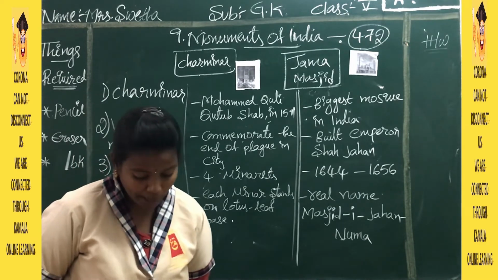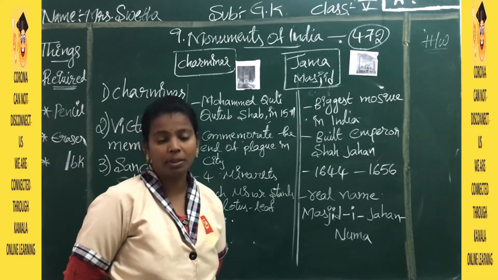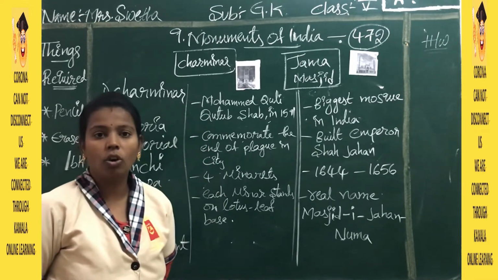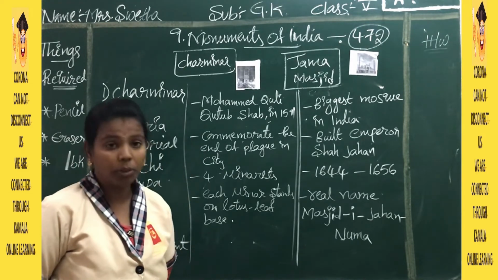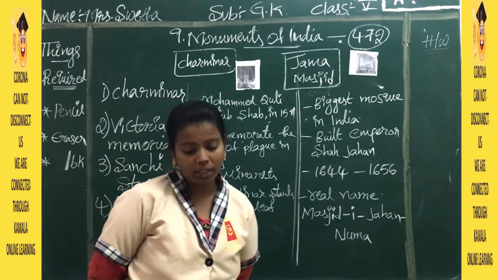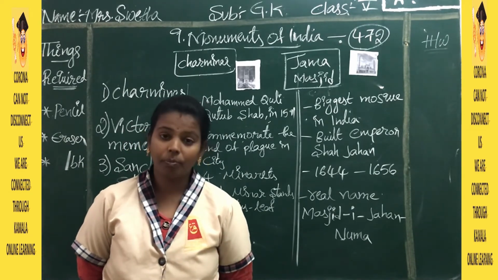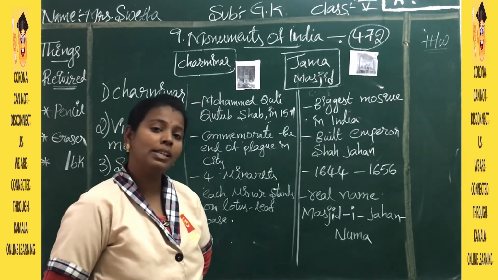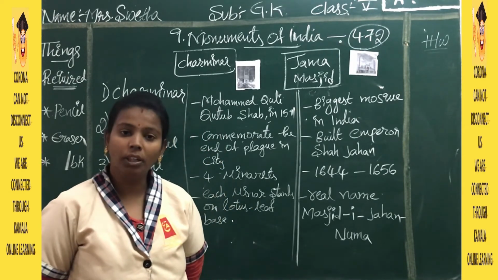And the last one we have is Parliament House, which is in New Delhi and has two houses, the Lok Sabha and Rajya Sabha. The Lok Sabha is called the lower house, and the Rajya Sabha is called the upper house. Narendra Modi is the leader of Lok Sabha, and Thawar Chand Gehlot is the leader of Rajya Sabha, children. In the Lok Sabha we have 552 members, and in the Rajya Sabha we have 250 members. So this is about the Parliament House.